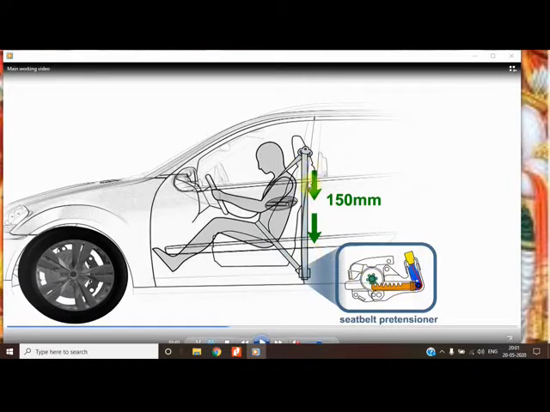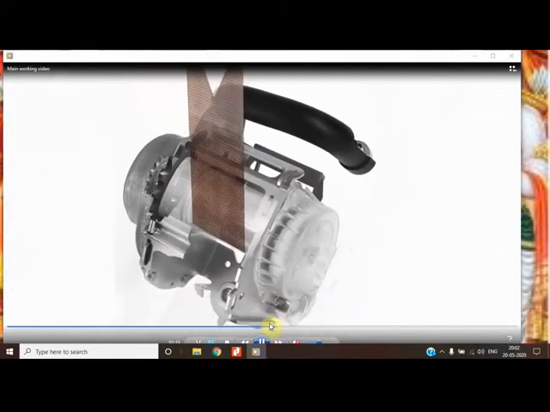By means of rotation, the belt is retracted. The length shown ranges from 100 mm to 150 mm, and this much length is retracted and the belt has tightened. Because of a loose belt, there is a chance of the body colliding with other parts, and now the body can safely rest on the airbag.